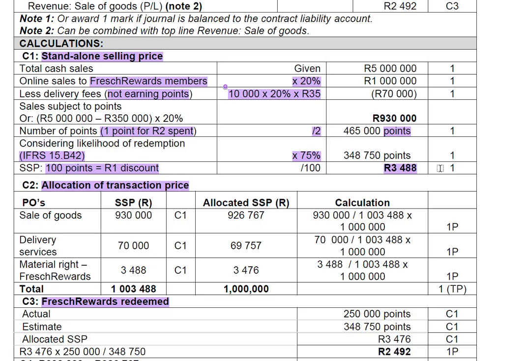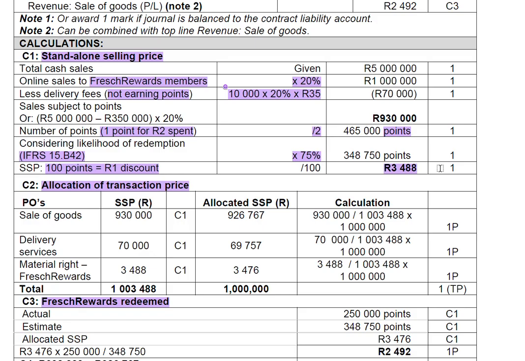Then you have 930. Once you have 930, you ask yourself how the points are earned. We are told that 2 rand spent gives you 1 point. Then you have to divide 930 to get 465,000. Then you have that, but now you wait back and say, no, IFRS 15 B42 says I need to work on the likelihood of redemption. Then we are told that the likelihood is 75%. Then you take 465,000, you multiply by 75%. Then you get 348,750.